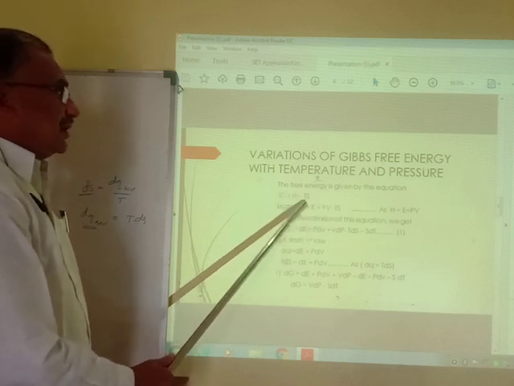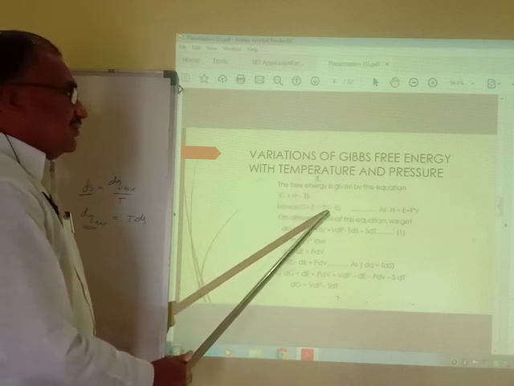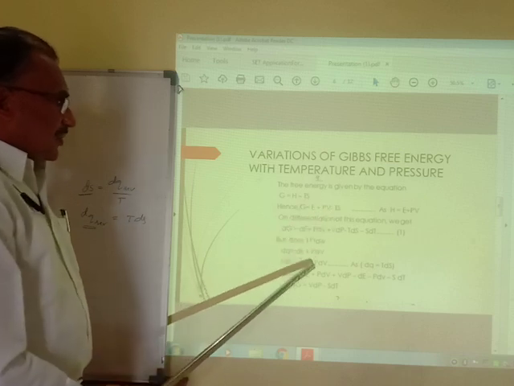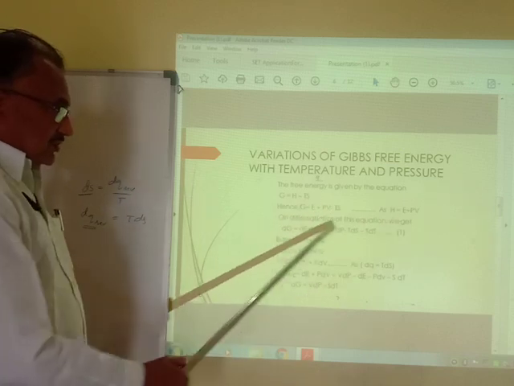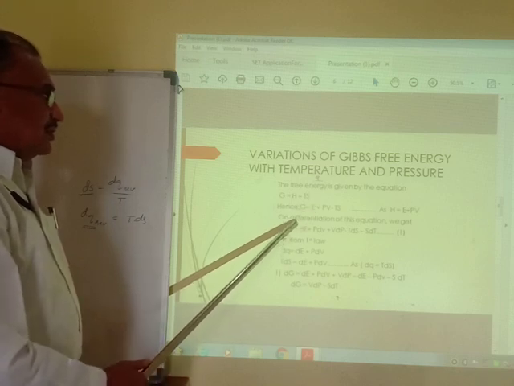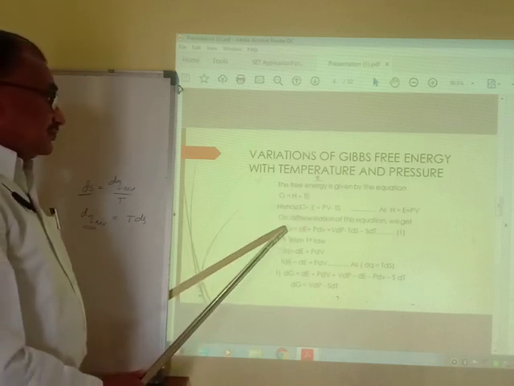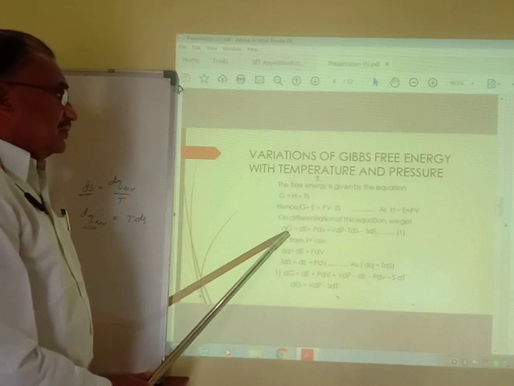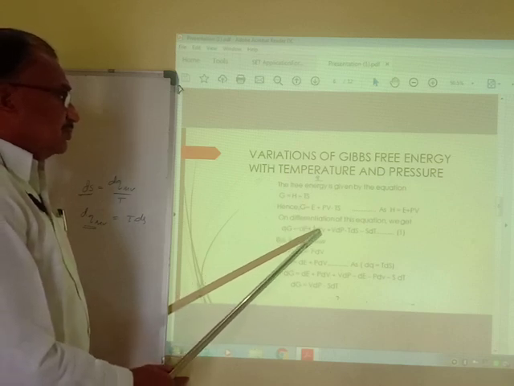Instead of H we write E plus PV. Now we differentiate this equation. On differentiation, the equation comes out to be dG equals dE plus PdV.